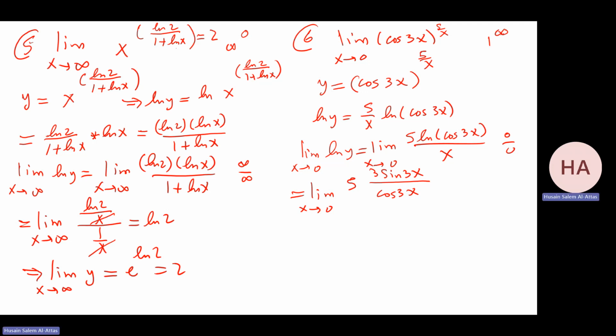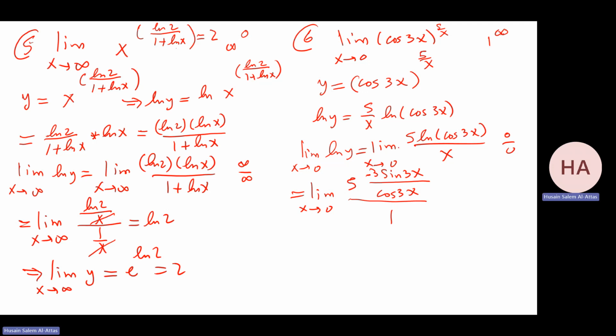They have 3 sine 3x, with a minus sign. Yeah, it's 1 over cosine 3x times the derivative of cosine 3x, which is minus 3 sine 3x. Okay, all of this over 1.